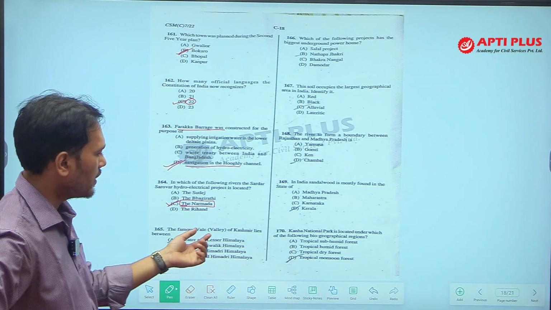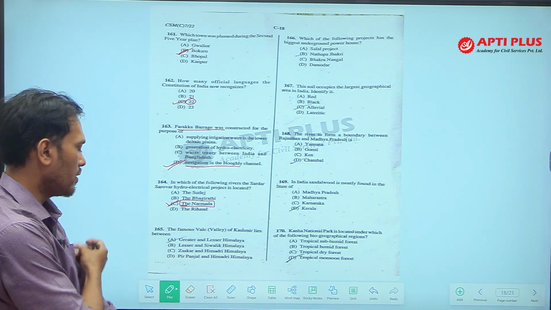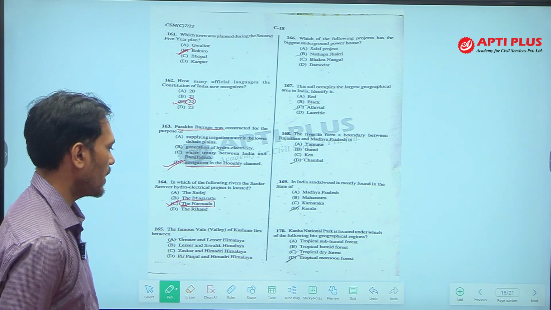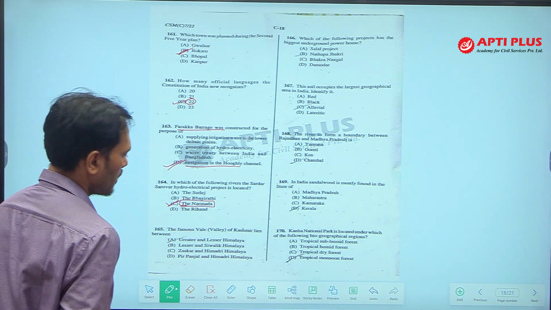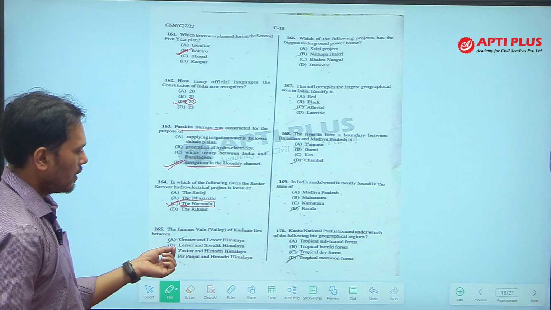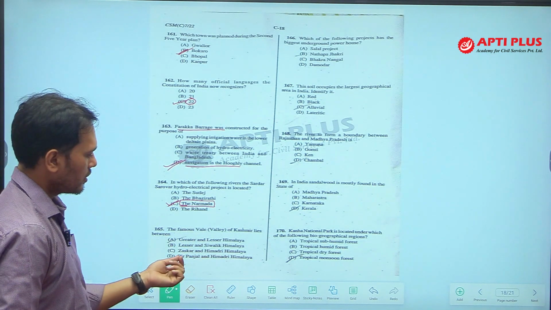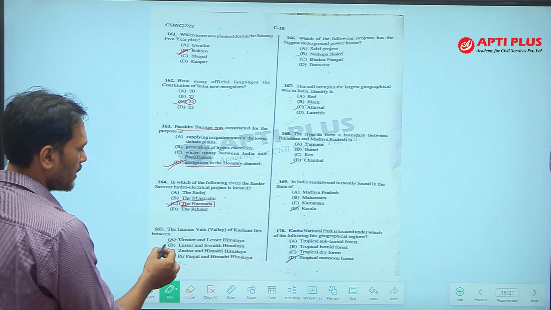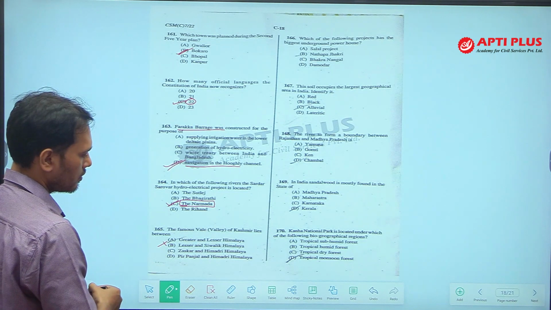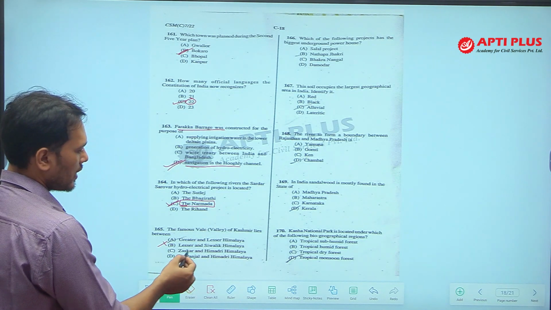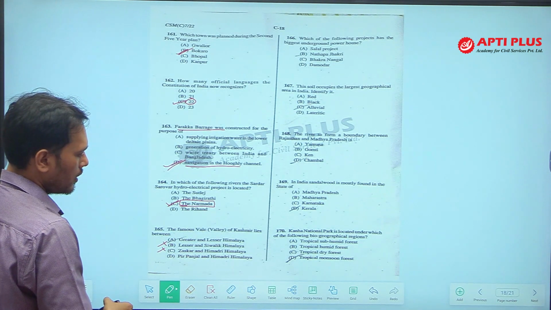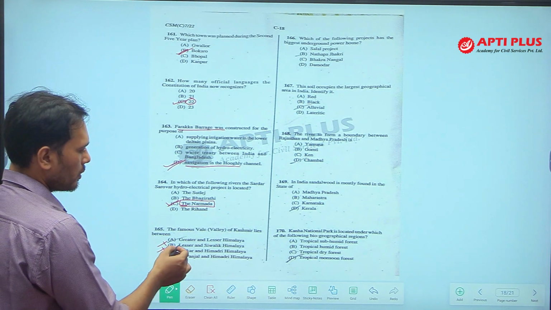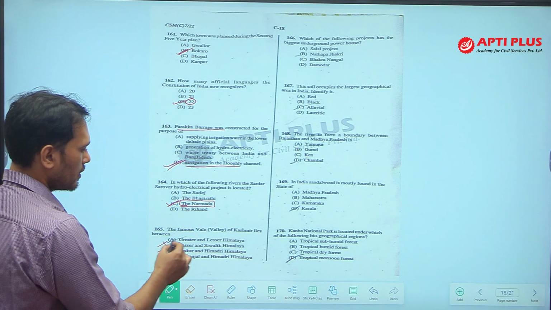The famous valley of Kashmir lies between which two ranges? Now, see, our options are Greater and Lesser Himalaya, Lesser and Shivalik. Lesser and Shivalik cannot be the answer. Zanskar and Himadri also cannot be the answer. Now, it is between Lesser and Greater Himalaya.